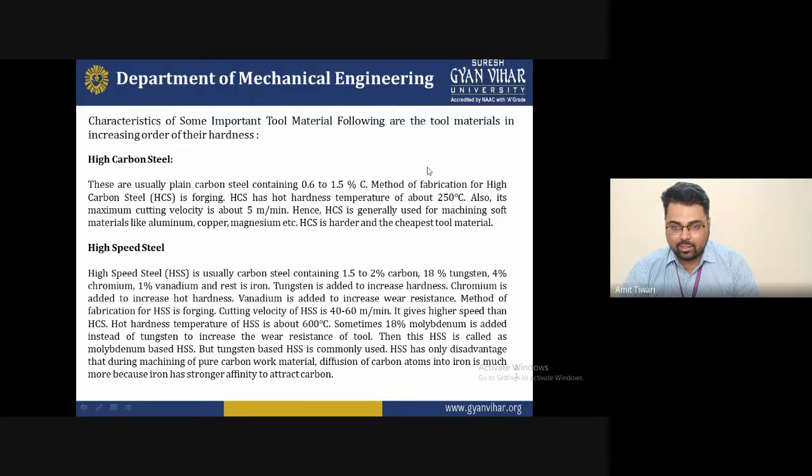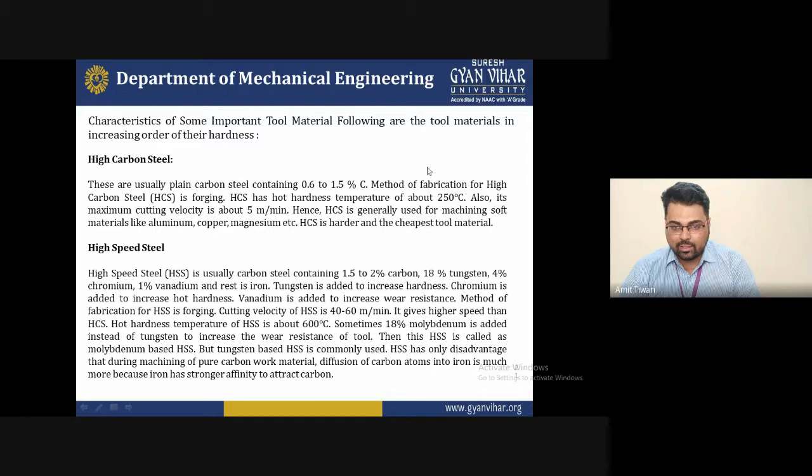Tungsten is added to increase the hardness. Chromium is used for increasing the hot hardness. Vanadium increases the wear resistance. The method of fabrication of high speed steel is forging, and the cutting velocity of high speed steel is 40 to 60 meters per minute, a very high cutting velocity. That's why it is used generally, and it gives higher speed than high carbon steel.